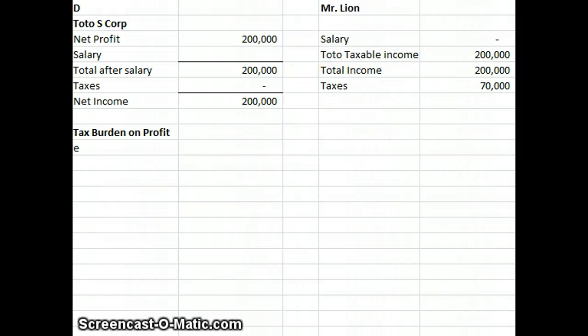Again, the other thing to remember here is that there are tax deductions for personal Social Security income and so on. It's not quite realistic, but we're trying to eliminate that. The other thing to remember is that if there are no distributions of cash, we have no taxable distributions, but we still owe tax on the income. So those are different scenarios under different setups of corporations.